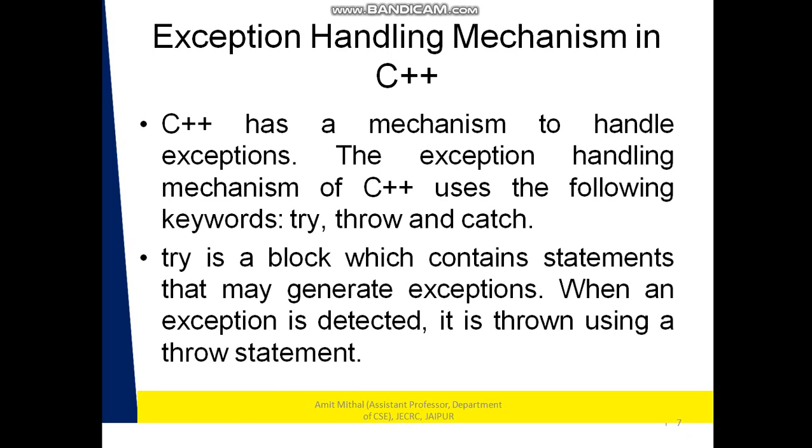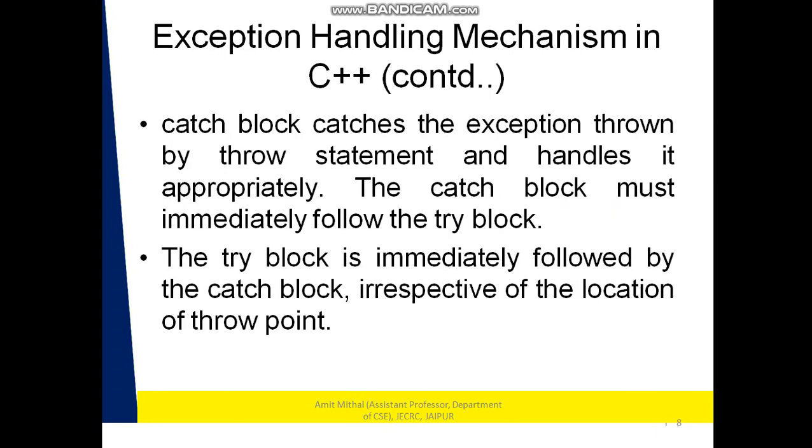Exception handling mechanism in C++. C++ has a mechanism to handle exceptions. It uses the following keywords: try, throw and catch. Try is a block which contains statements that may generate exceptions. When an exception is detected, it is thrown using a throw statement. Catch block catches the exception thrown by the throw statement and handles it appropriately. The catch block must immediately follow the try block, irrespective of the location of the throw point.